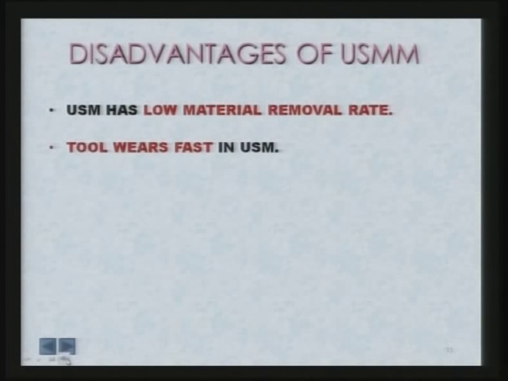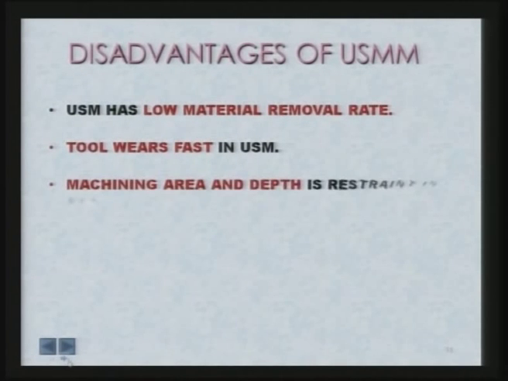However, there are certain disadvantages of the ultrasonic micromachining process. Ultrasonic micromachining has a low material removal rate, that is, the process is very slow compared to other processes. Tool wear is fast in ultrasonic micromachining. Machining area and depth are restrained, because depending upon the size of the tool you can remove the material from the workpiece.